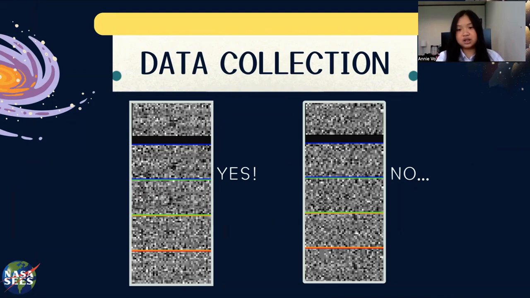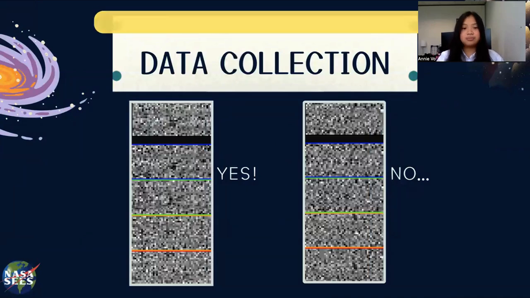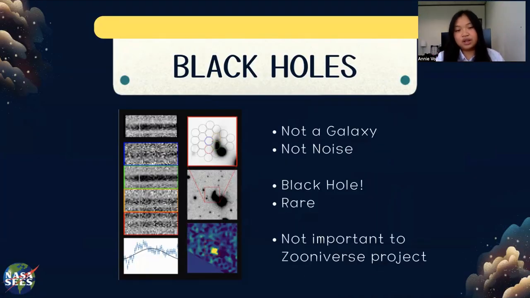The black box is a combination of all colored boxes, and as a result, if we see a strong signal in each of the colored boxes, then we can more confidently say that it's a galaxy. If it's only in one box, then that means it's just noise. Streaks also indicate bad data and should be thrown out. With this data, we can also identify black holes. So you can see that it's not a galaxy and it's not noise, but it's a black hole. Those are very rare, but it's also not important to the Zooniverse project as we're looking for galaxies.